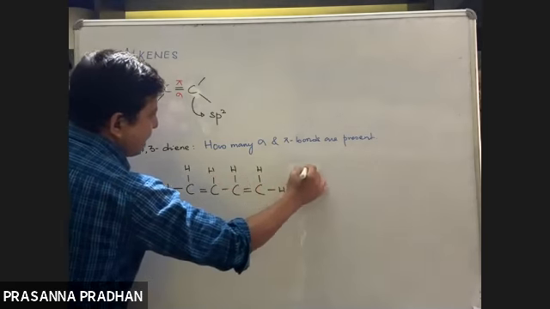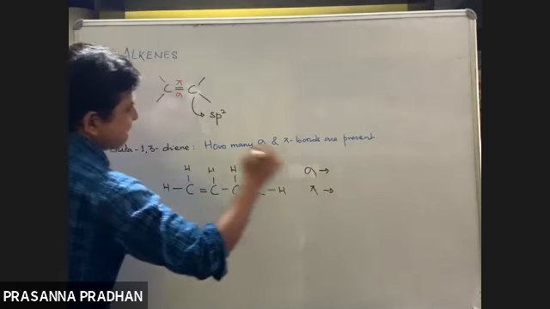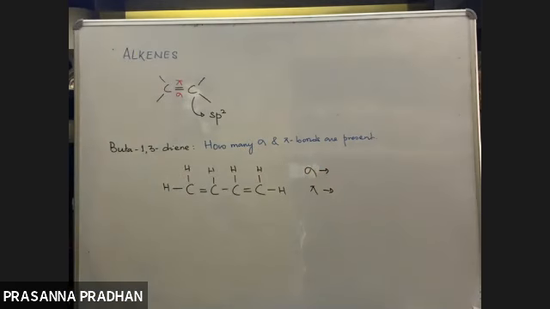Now you tell me what is the number of sigma bonds and the number of pi bonds. You should be able to tell now.